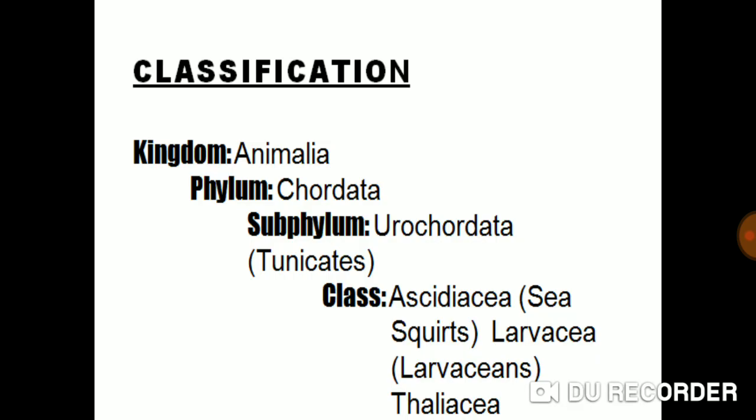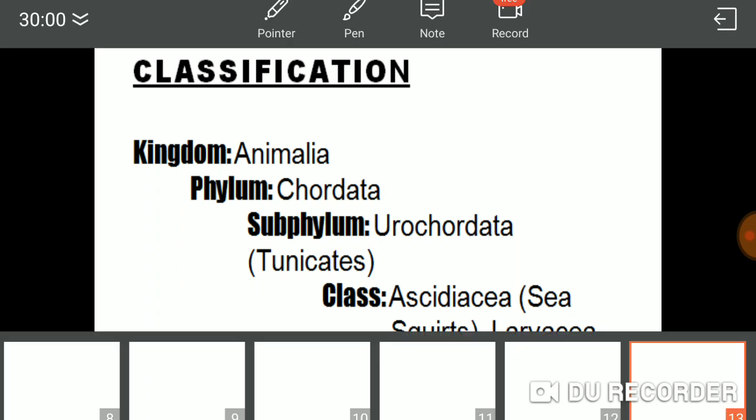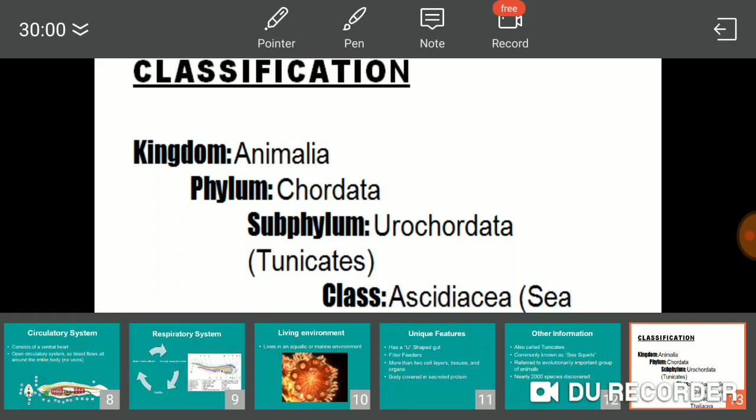When it comes to the classification, they belong to kingdom Animalia, phylum Chordata, subphylum Urochordata, also known as tunicates, and three classes belong to Urochordata. They are class Ascidiacea, commonly known as sea squirts, Larvacea, commonly called larvaceans, and Thaliacea. These are the outline classification of urochordates. Hope you understand. Thank you.